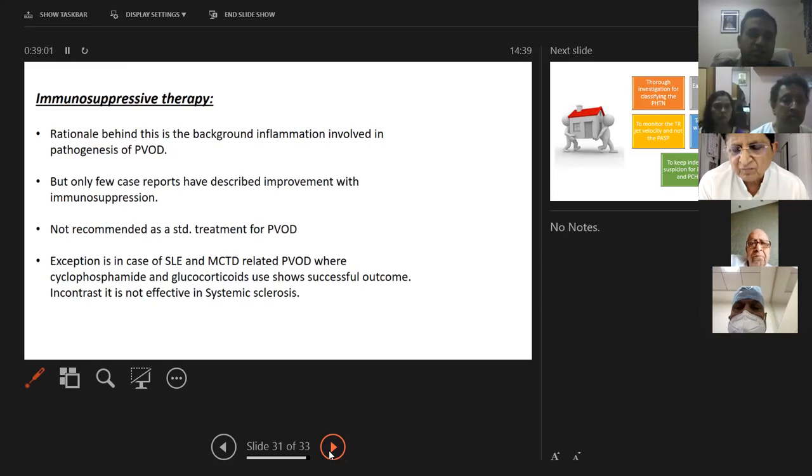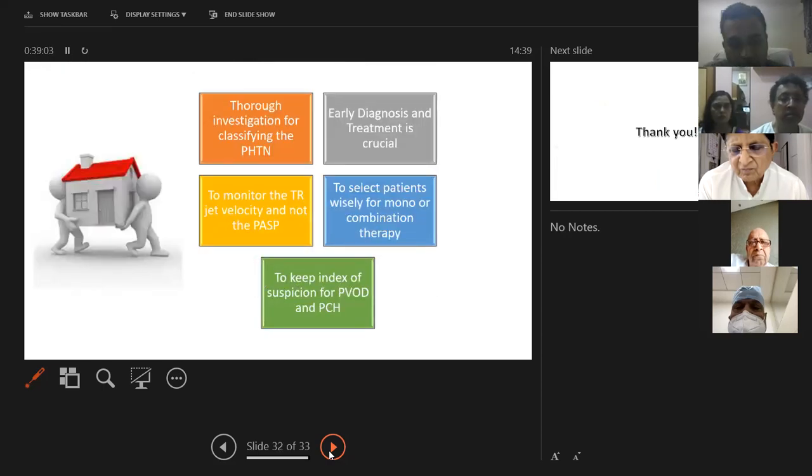So the take-home message for us will be: we need to thoroughly investigate for classifying pulmonary hypertension because we need to know which group they fall into to give them treatment and risk stratify them to know which combination therapy or monotherapy they will require. Early diagnosis and treatment is very crucial. We have to monitor the TR jet velocity and not the pulmonary artery systolic pressure to select patients wisely for mono or combination therapy. And we have to keep a high index of suspicion for pulmonary veno-occlusive disease or pulmonary capillary hemangiomatosis.